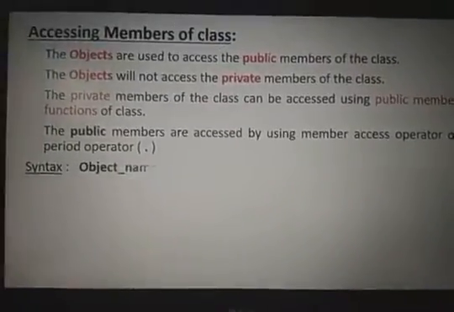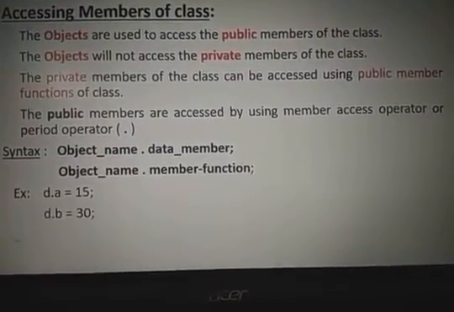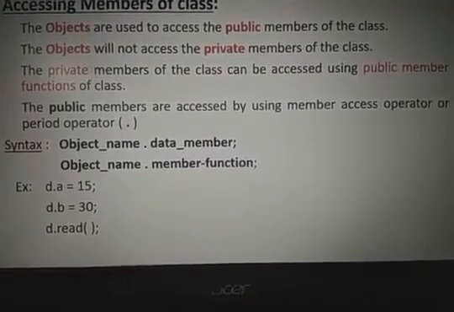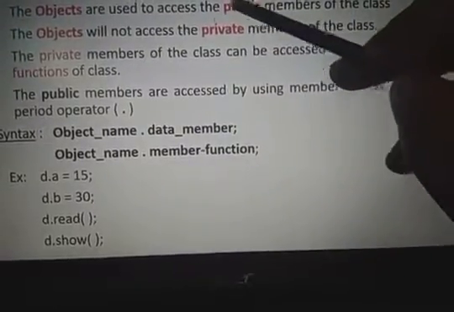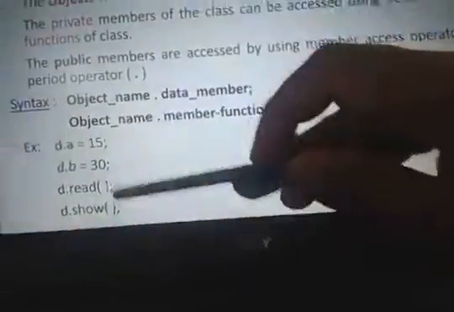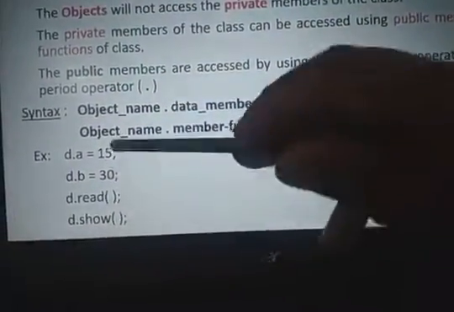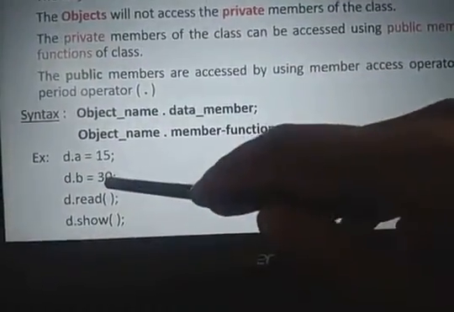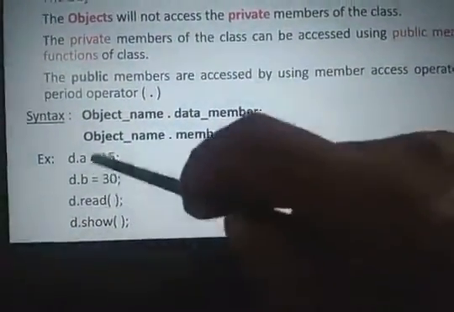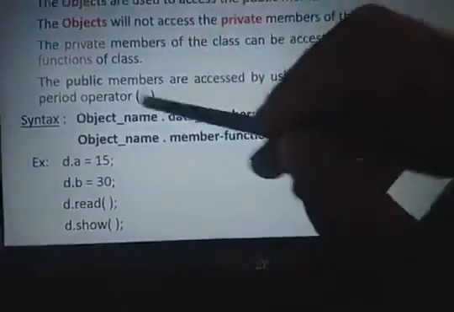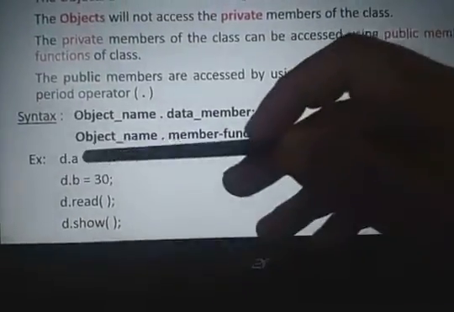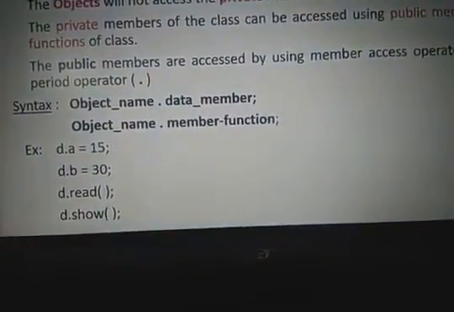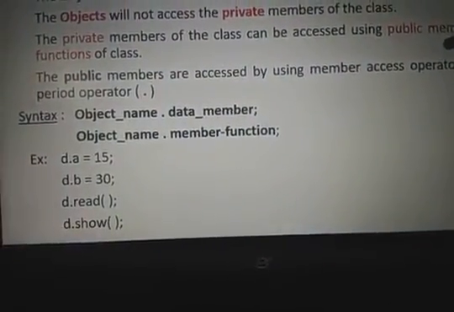Just see here. This is a simple example you can write. Objects can access only public members. We can't access private. Here assume that a comma b are public, and read and show are also public. Then d dot a, d dot b are all valid. If a comma b are private, then these two lines are errors. But we are assuming all four are public members, so we can access them. But if a comma b are private, then how to access? We can access them by using the public member functions of the class.